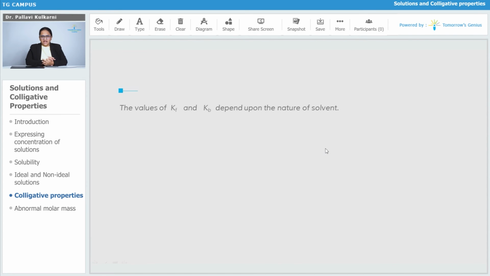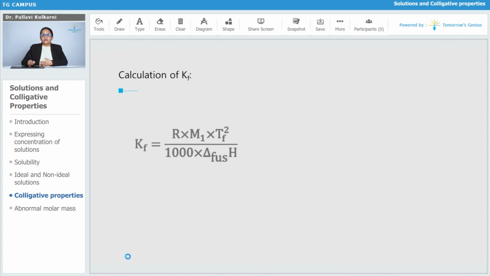Kf and Kb are the constants of proportionality which we have used in the equations for the depression in freezing point and elevation in boiling point. These values of Kf and Kb can be calculated by using a formula. It varies from solvent to solvent. The Kf formula is equal to R, the universal gas constant, into M1 into Tf square divided by 1000 into delta H fusion, the enthalpy of fusion.